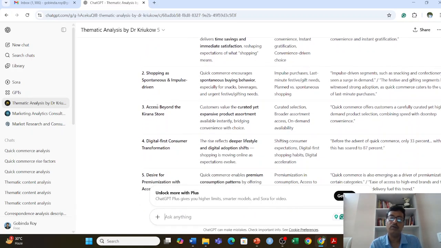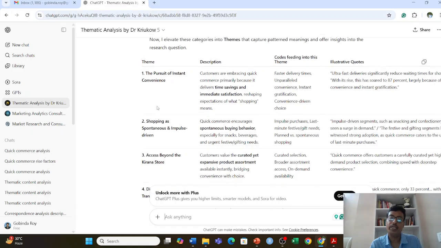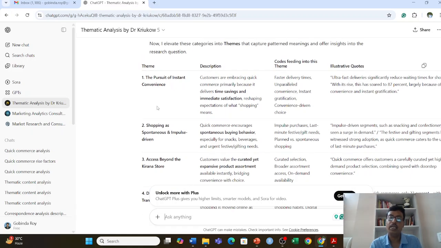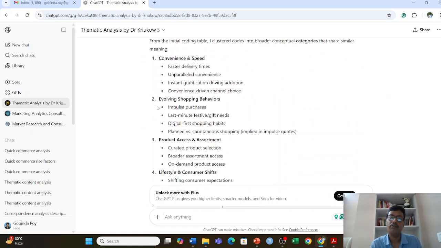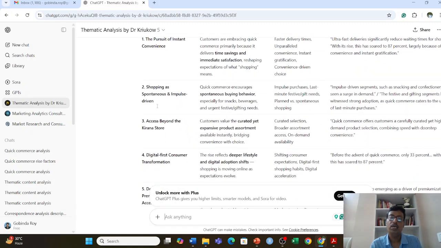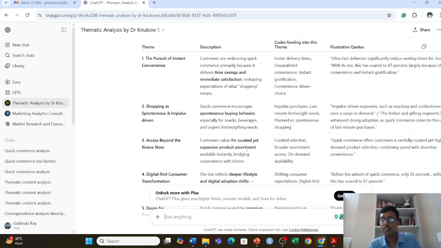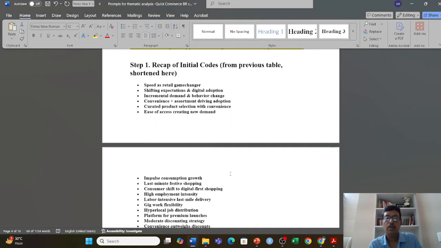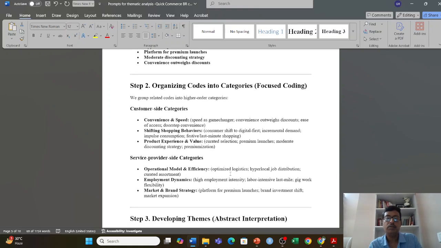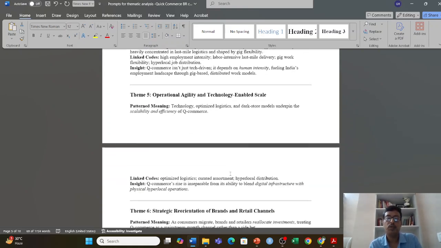So you can get six themes. Very interestingly, I get almost 10 to 15 keywords, and from there I slowly come down to six themes. And once we have the themes, the next stage is conceptualization. Okay, let us go to the conceptualization part.